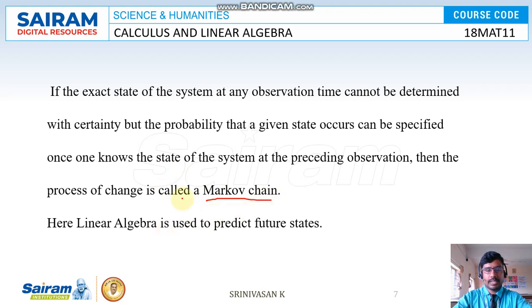So here linear algebra is used to predict future states. That prediction is called a Markov chain, and the Markov chain is based on linear algebra.